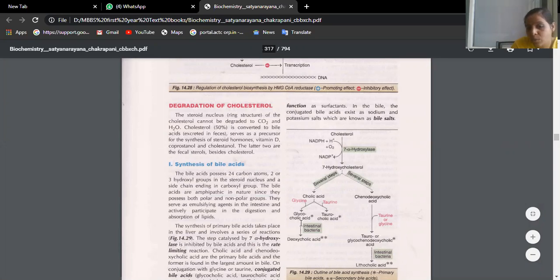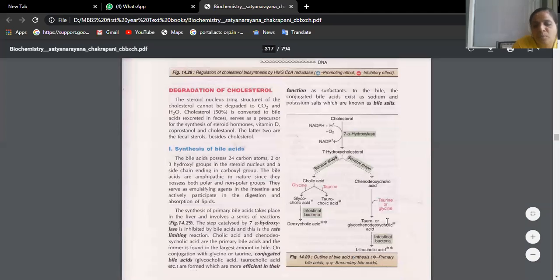Here we had glycocholic acid. Here you will have tauro or glycochenodeoxycholic acid. Only the prefix will change, the suffix will be chenodeoxycholic acid. You have to add tauro or glyco. Again, with the help of intestinal bacteria, it will be converted to lithocholic acid. That means the cholesterol is finally degraded to bile acids.